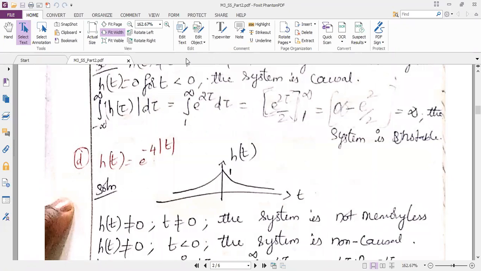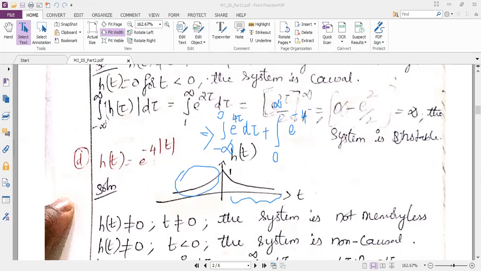And I will not show you the screen. Just try to do the integration. When we try integration, can I write integral minus infinity to 0? I can split the limits like this. So from minus infinity to 0, I have an exponential signal of e power plus 4 tau d tau. Similarly, plus here it is 0 to infinity, integral of e power minus 4 tau d tau.